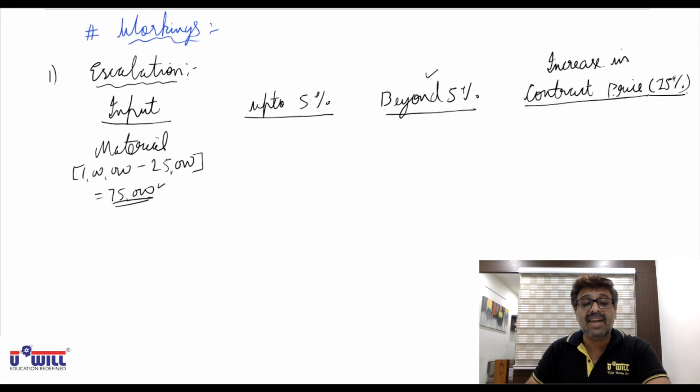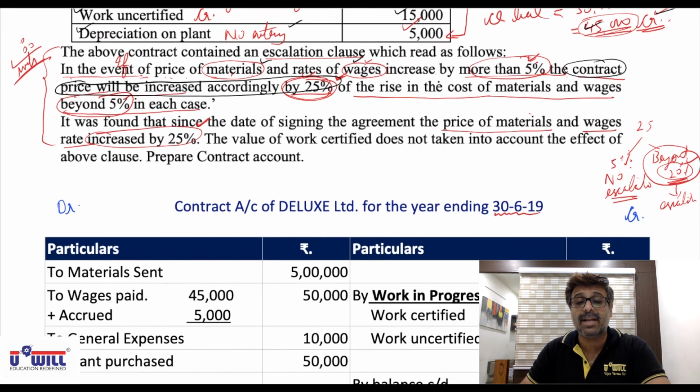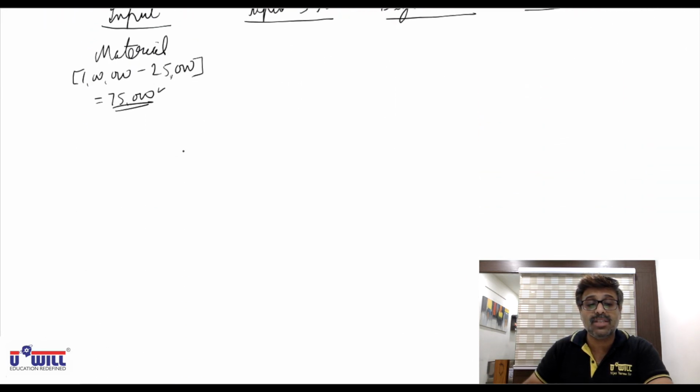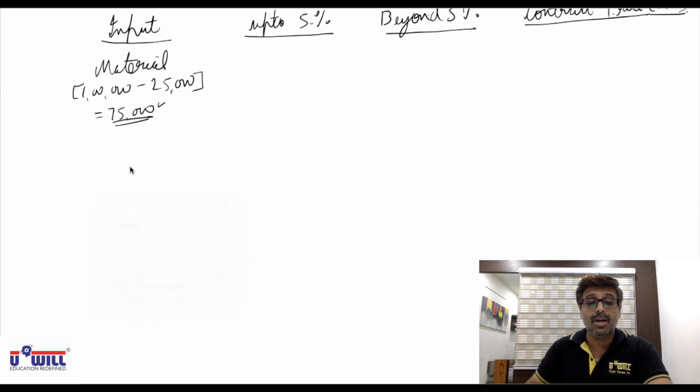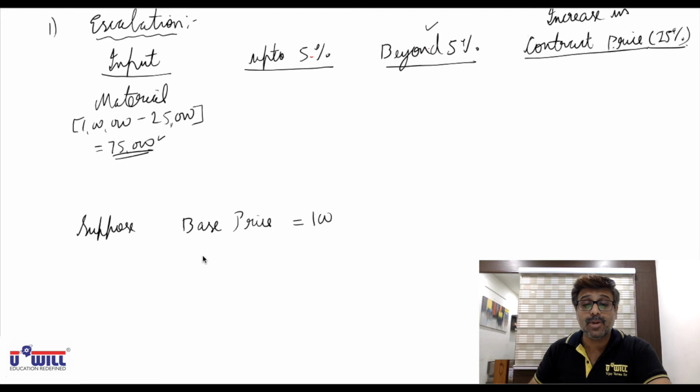Now this 75,000 is already the increased price. We have paid the price of 75,000 for that. And the prices have actually gone up by 25%. So this working would be done. Now understand how will we find this up to 5% and beyond 5%. Suppose the base price, quoted price, tender price of the materials and wages was 100.